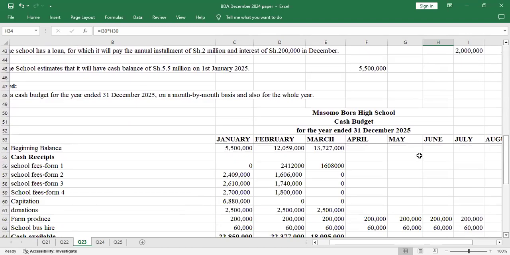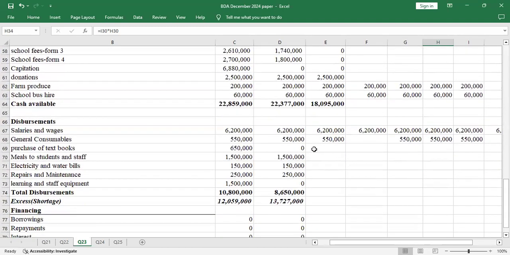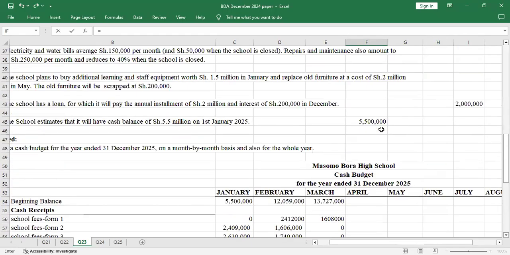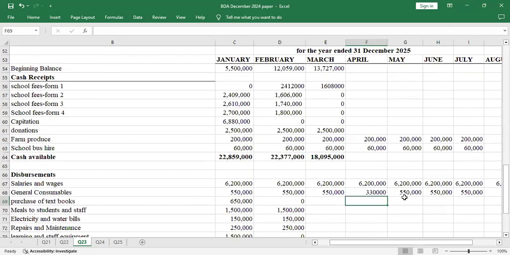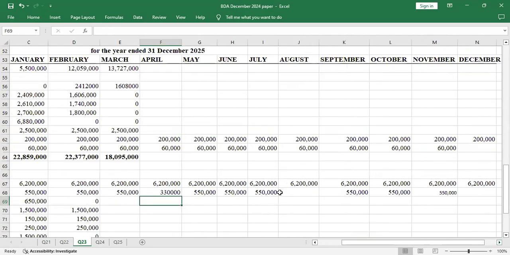So for the 3 months when the schools are closed, the general consumables will be this. I'll copy the same here also, to save on time.